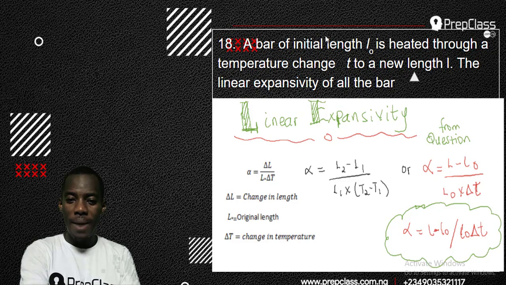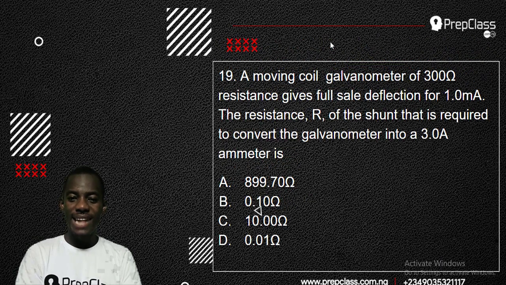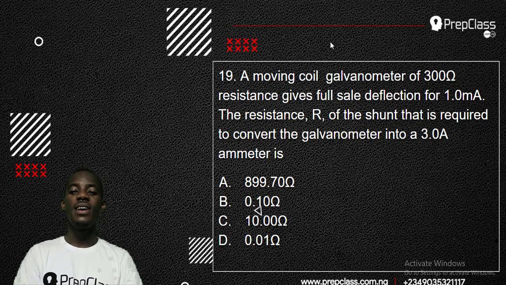Let's get to number 19. Number 19 says a moving coil galvanometer of 300 ohms resistance gives a full-scale deflection of 1 milliampere. Then the resistance R of the shunt that is required to convert the galvanometer into a 3 ampere ammeter is what?